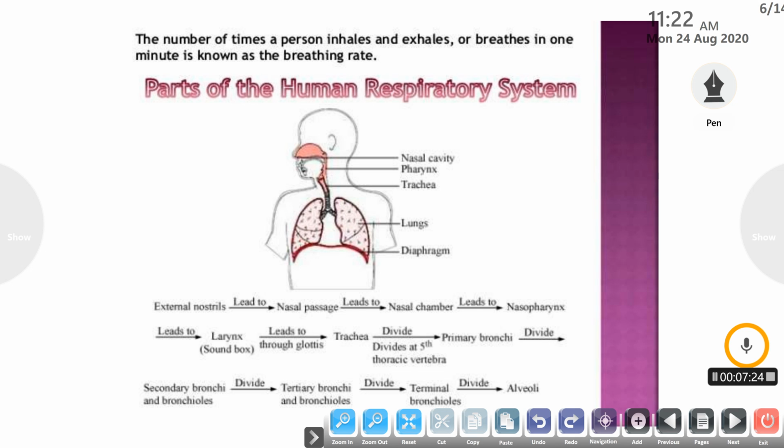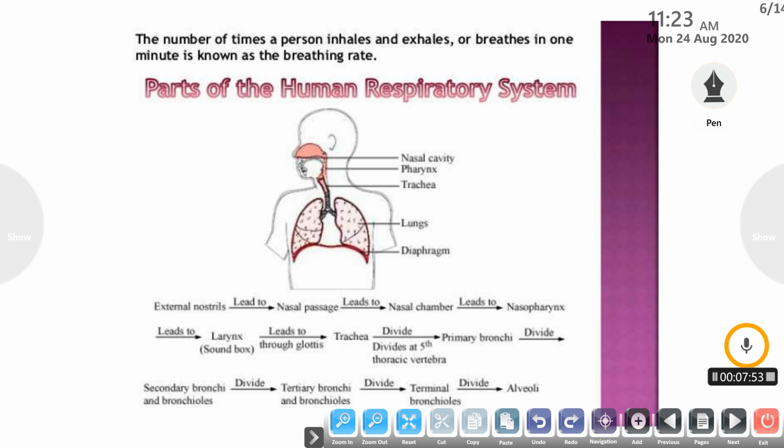Next is the human respiratory system. Let us understand the process of respiration in human beings. First of all, what is the breathing rate? The number of times a person inhales and exhales, or breathes, in 1 minute is known as the breathing rate. A normal person can breathe 12 to 15 times in a minute.